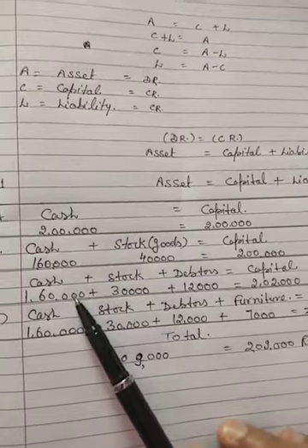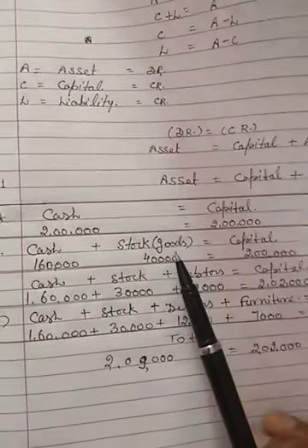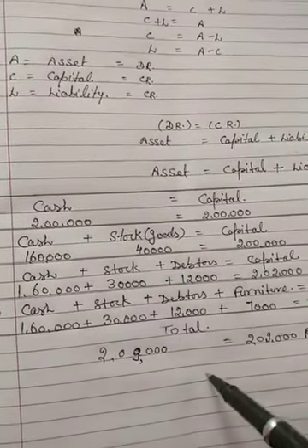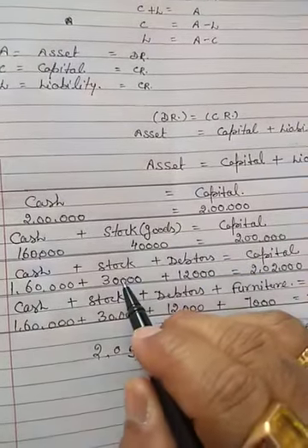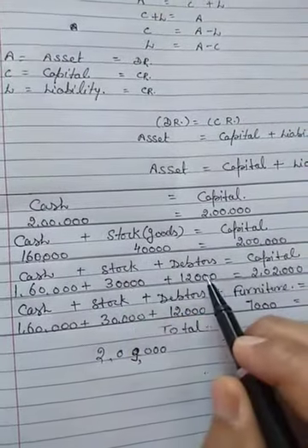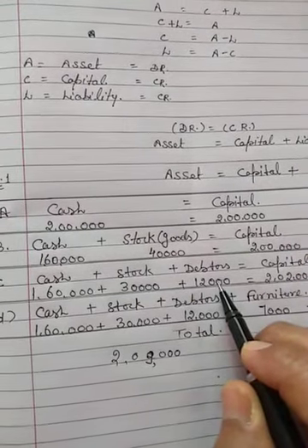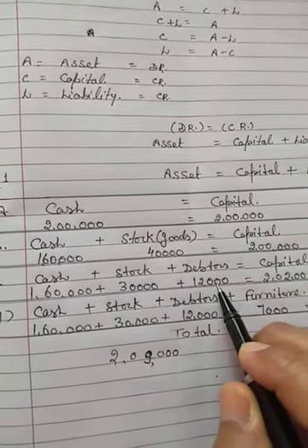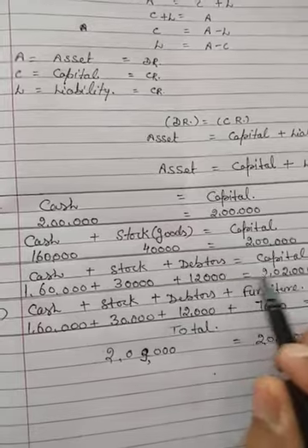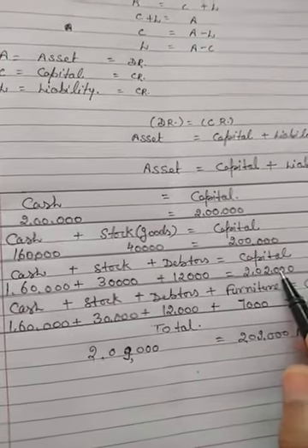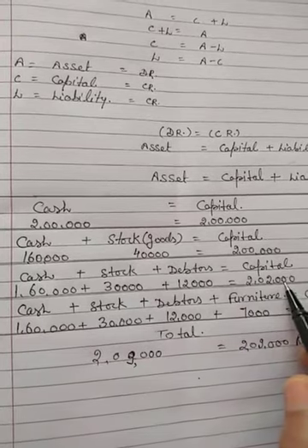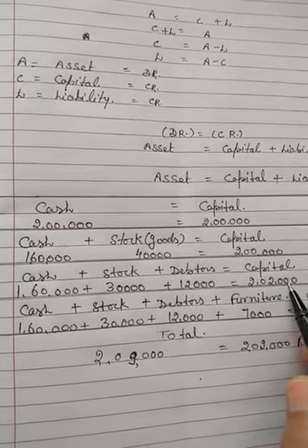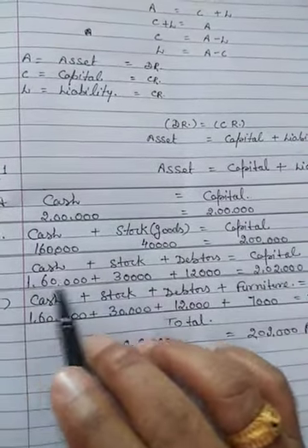Cash 1,60,000 as it is. Stock was 40,000, out of which 10,000 stock is sold. So stock is now 40 minus 10, 30,000. Sold for 12,000. Debtors will pay 12,000 to us in future, and 2,000 rupees is a profit, which shall be added to the capital. Profit is always added to the capital and loss is deducted from the capital. So this is the third step.